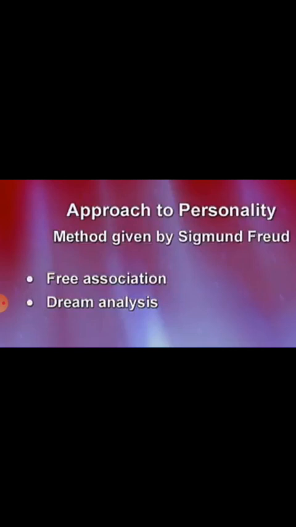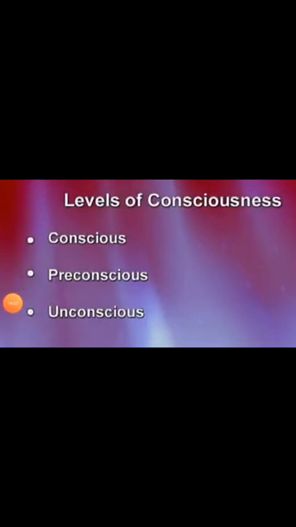So first of all, levels of consciousness. He gave the 3 levels of consciousness. Freud's theory considered the sources and consequences of emotional conflicts and the way people deal with them. In doing so, it visualized the human mind in terms of 3 levels of consciousness. These levels are conscious, pre-conscious and unconscious.